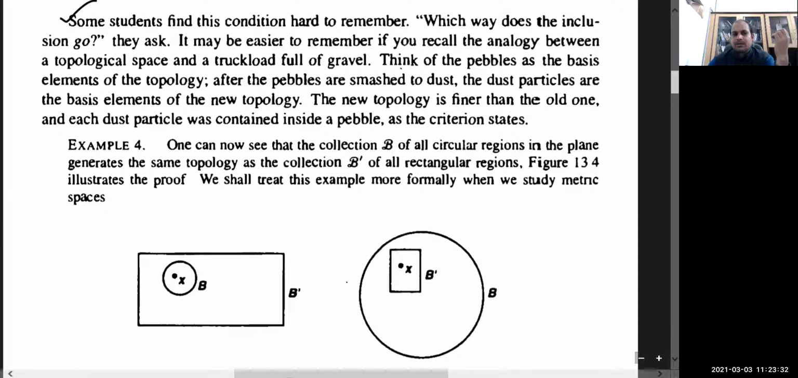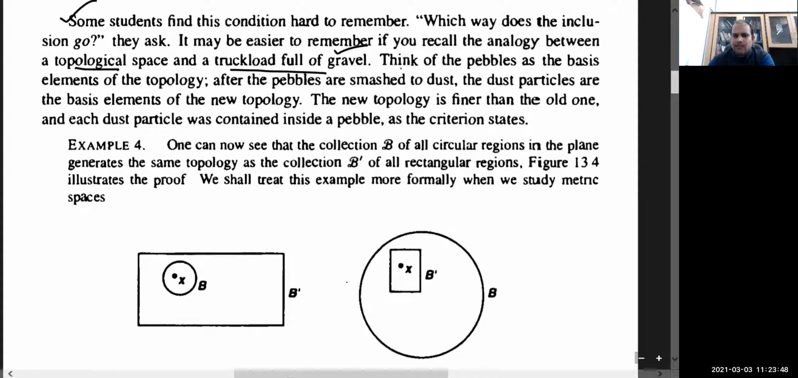Some students find this condition hard to remember. Which way does the inclusion go? They ask. It may be easier to remember if you recall the analogy between a topological space and a truck full load. Yes, I will make this example clearer here, and it will become understandable.